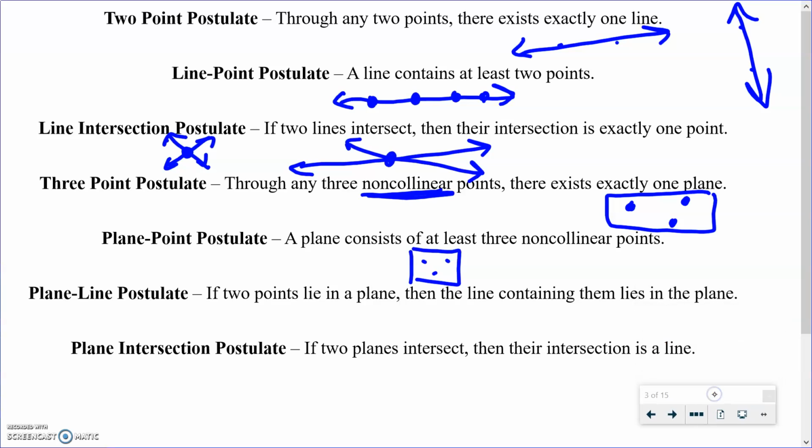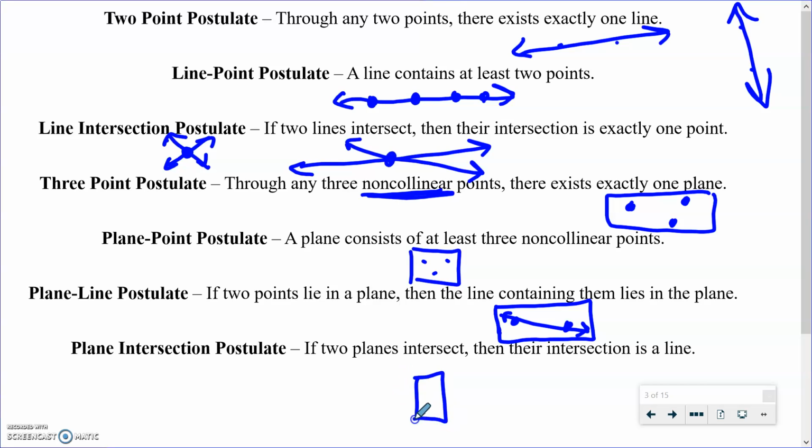Okay? The plane line postulate says if 2 points lie in a plane, then the line containing them lies in the plane. So it's basically taking this plane and saying, here's 2 points on the plane. The line that goes through those is also on that same plane. And then if 2 planes intersect, then their intersection is a line.